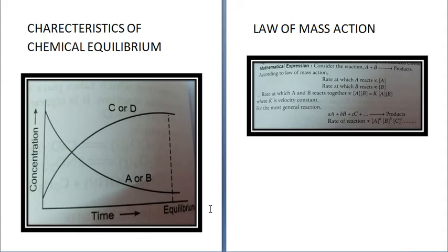Now next we come to the law of mass action. This law was given by Guldberg and Waage, and it states that the rate of reaction is proportional to the product of active masses of the reactants, each raised to the power equal to its stoichiometric coefficient as represented by the balanced chemical equation. Again I am repeating, because this is a very important law. The rate of reaction is proportional to the product of active masses of reactants.